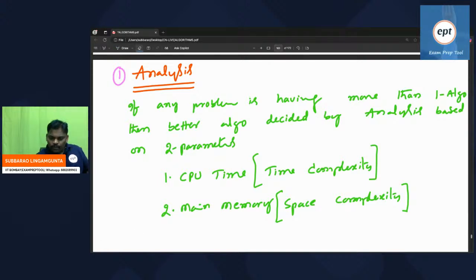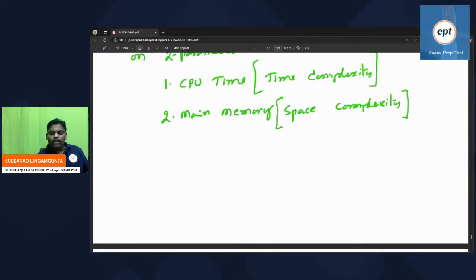Let's move to how to find out time complexity.